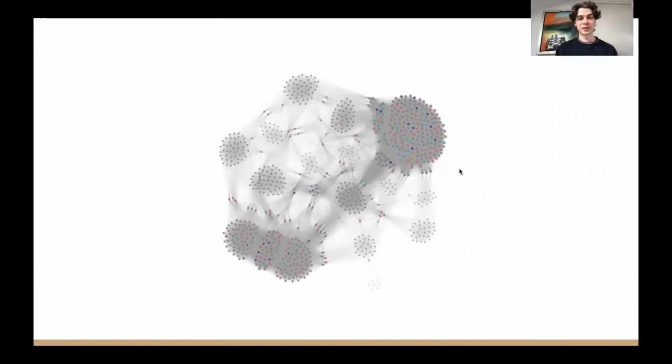Finally, what we hope to achieve with this project is to use network sciences to discover community structures within the parliament members, as we can see over here, and then use text mining tools to try to figure out what these distinct communities are actually talking about.